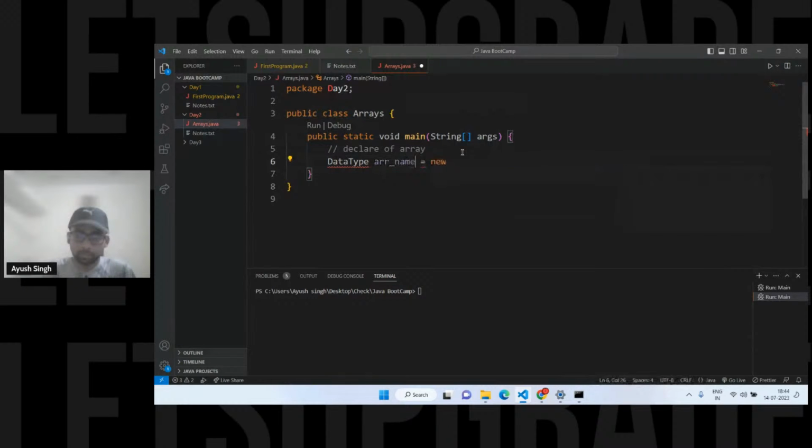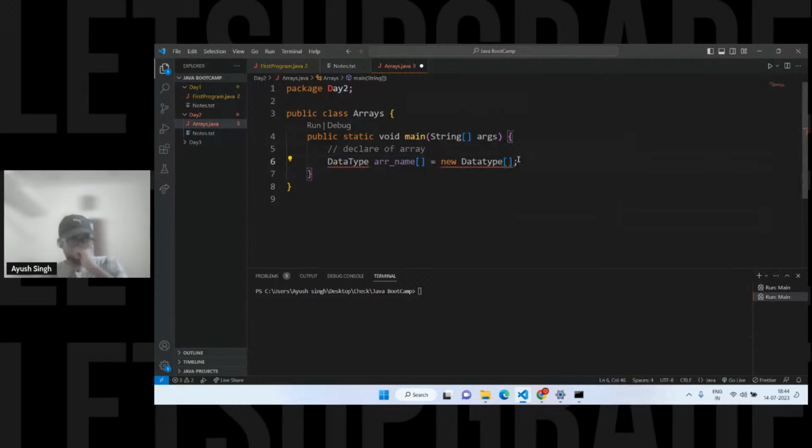One more thing is we have to use square brackets in here. Square brackets denote the array. After the new keyword you have to pass the data type, and the data type should be the same. Whatever we are passing in here, the data type or the size, you have to give in here.